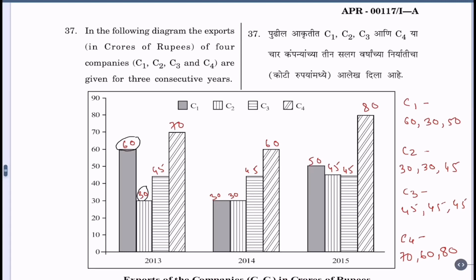Similarly, C2 is 30, C3 45, C4 70. Similarly, I have written for all bars. Now, at the right side, I have written values for C1. They are 60, 30, 50. Similarly, now let us see C2 values.